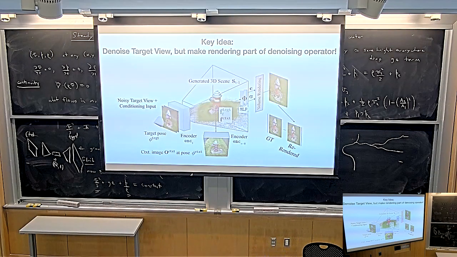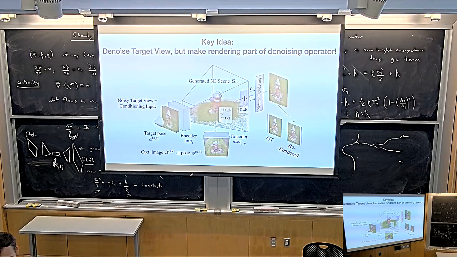So in other words, after you're done with this process, what parts of the 3D scene are you not uncertain about anymore? The parts of the 3D scene that you're not uncertain about anymore are the parts that you can see in these two images. But every other part of the 3D scene, every other point that you don't see from one of these two cameras, you're still uncertain about, because you haven't removed uncertainty from it. Does that make sense? Okay, so good. Now, what do we do to fix that?